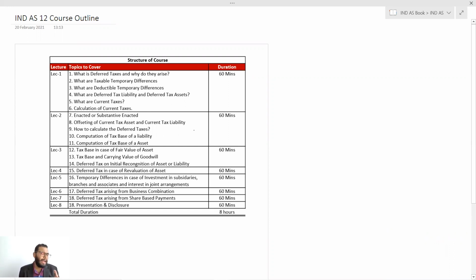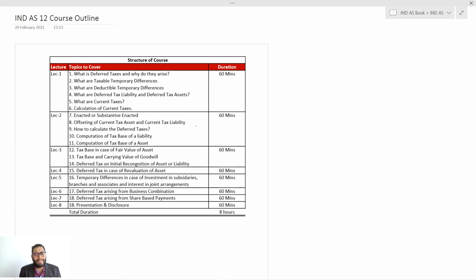Lecture number 1 will be covering the basic concepts about Ind AS 12, that's income taxes, deferred taxes, how to calculate deferred tax and how to calculate income tax. Lecture 2 will be talking about more of the details, like what is the tax base of a liability, in special cases what can be a tax base, what is the tax base of an asset, computation of a tax base, then how to offset the current tax asset and liability.